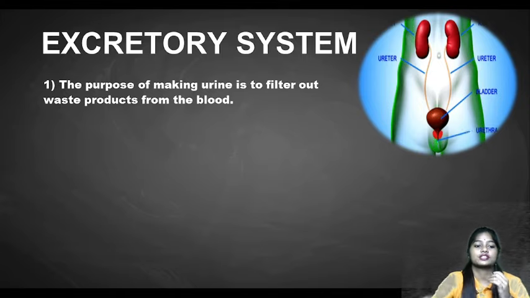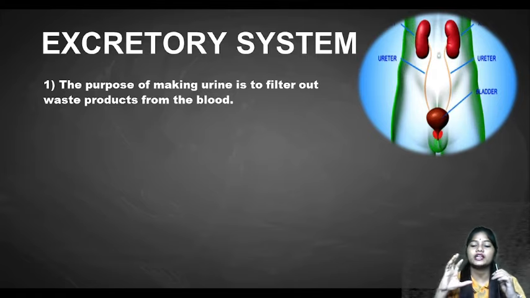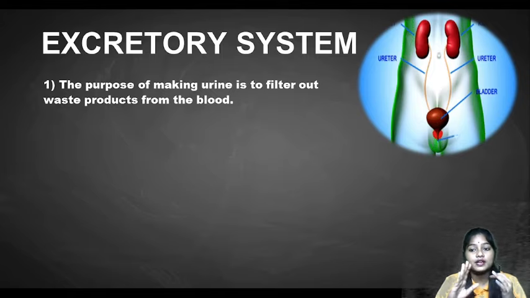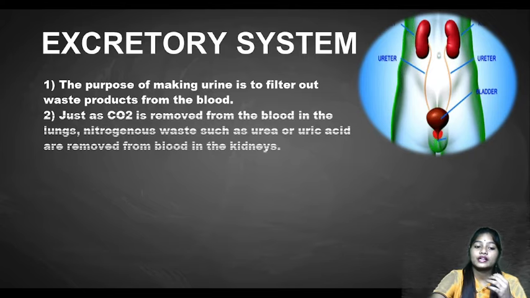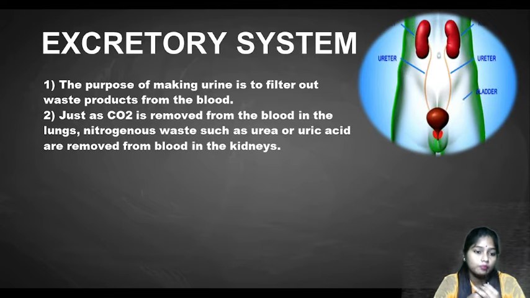See our excretory system. The purpose of making urine is to filter out waste products from the blood. After the digestion of our food, all the nutrients get dissolved and absorbed by the blood. So this blood is filtered in the kidneys, right? The kidney will filter the blood.